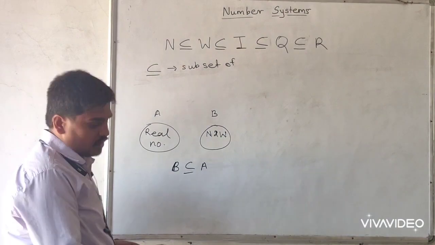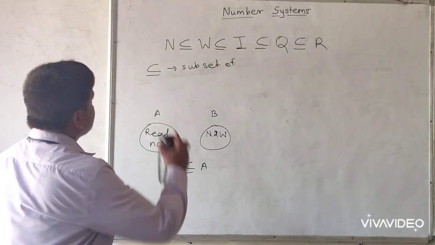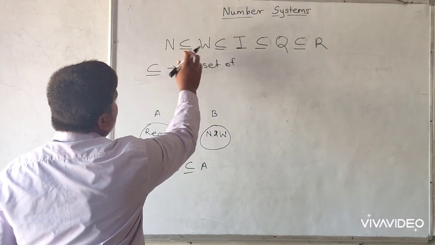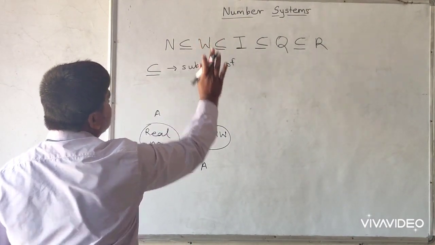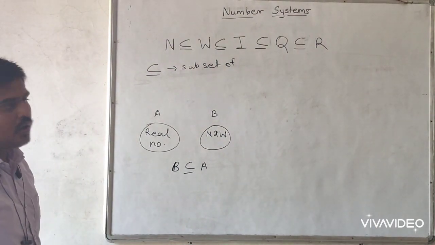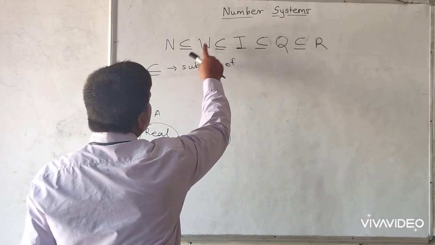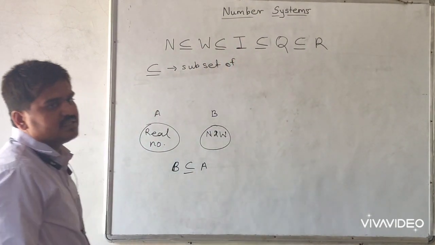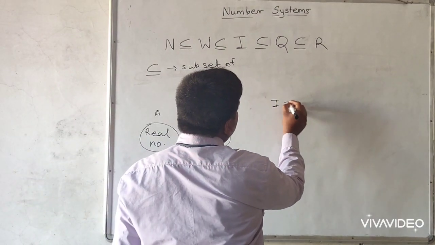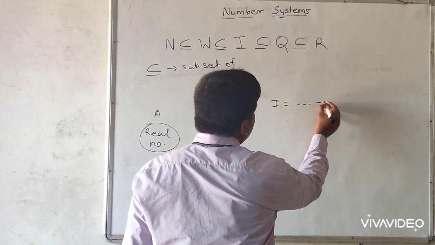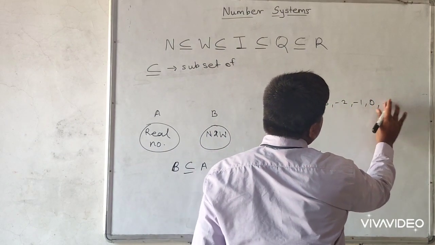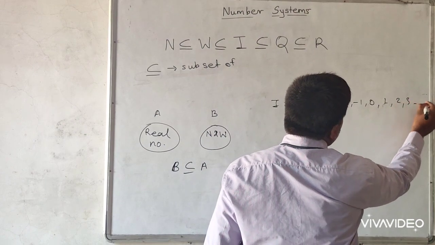So next, natural number is a subset of whole number, means numbers which start from 1 to n are a subset of numbers which start from 0 to n, means these are all numbers contained in whole numbers. Again, whole number is a subset of integer. Why? Because we know that integers contain all negative and positive numbers, like -3, -2, -1, 0, 1, then 2, then 3 and so on.